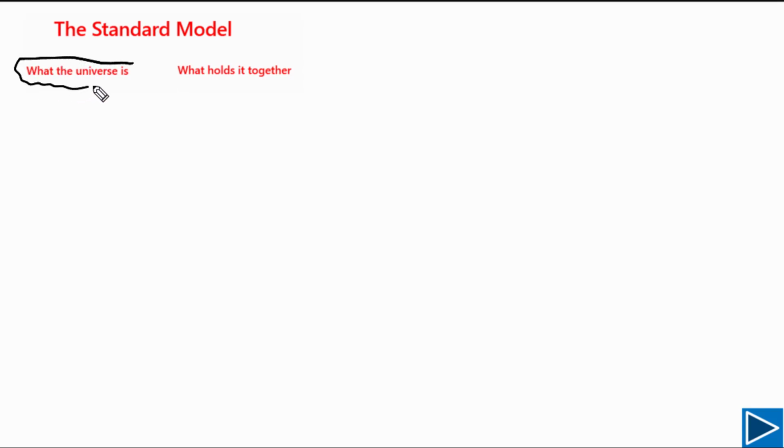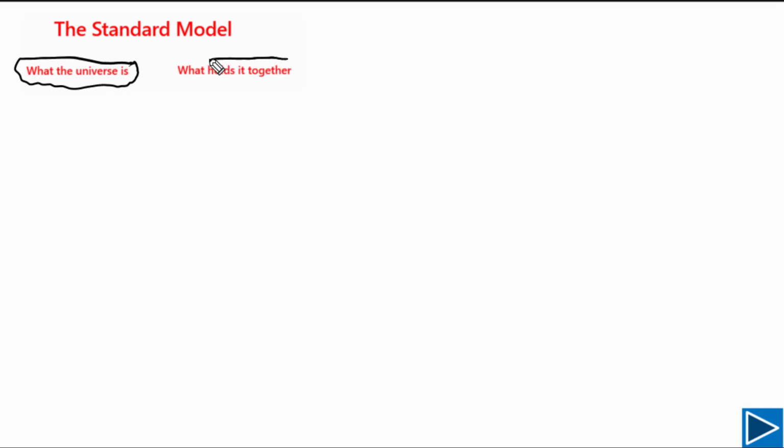First of all, let's try to understand what the standard model is and what this model is explaining. Means how this model is explaining the universe and everything inside the universe. So there are two main things explained by this model. The first thing is what the universe is, means what the universe is made of. This we can explain with the help of the standard model.